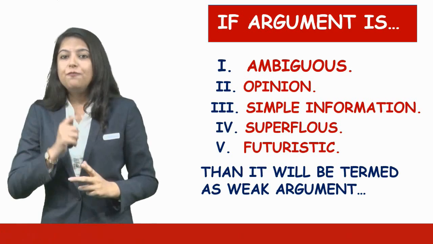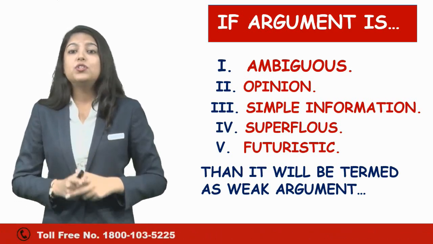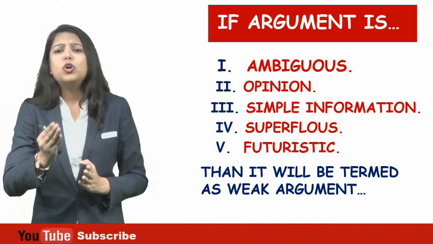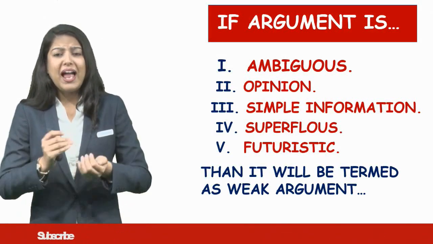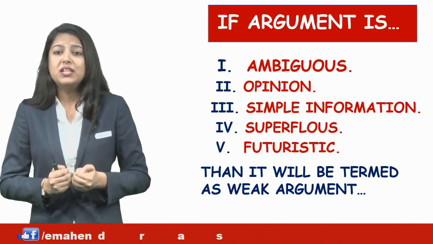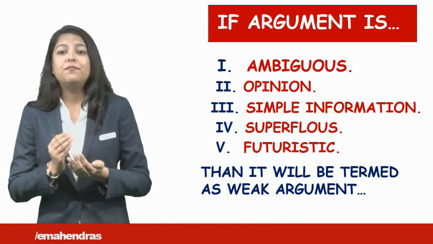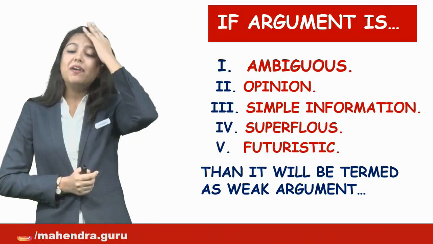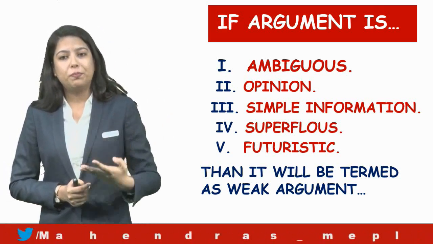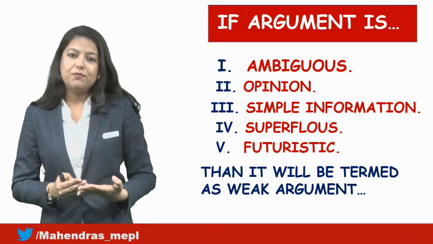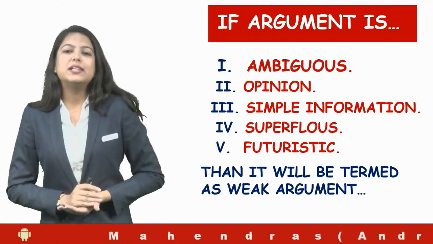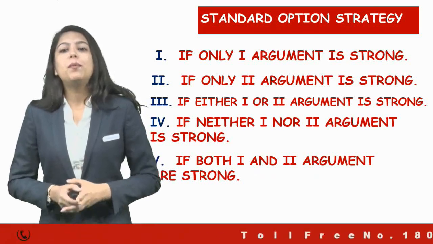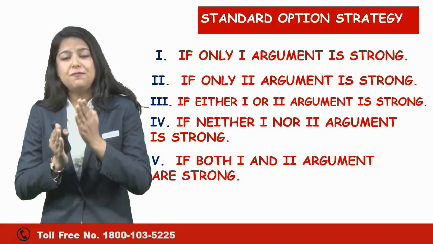Don't forget. Futuristic argument is definitely claiming, declaring, or talking about the coming future. And we are in the present situation. So this future declaring, future concerning argument would be considered a weak one. So if these 5 arguments are found, that is ambiguous, opinion, simple information, superfluous, or futuristic, you will consider these 5 arguments to be the weak ones. Right? Now we look upon the standard option strategy for the question.